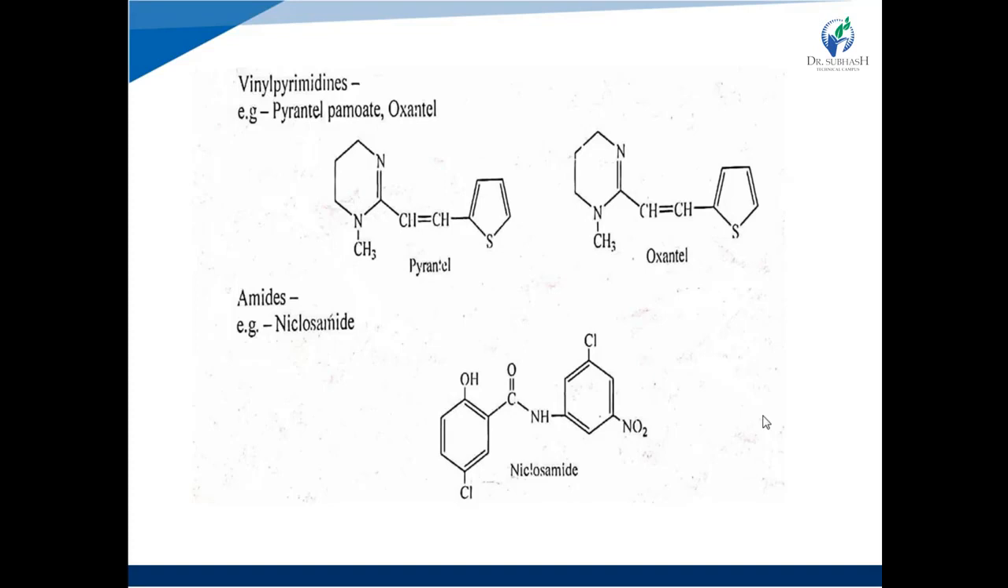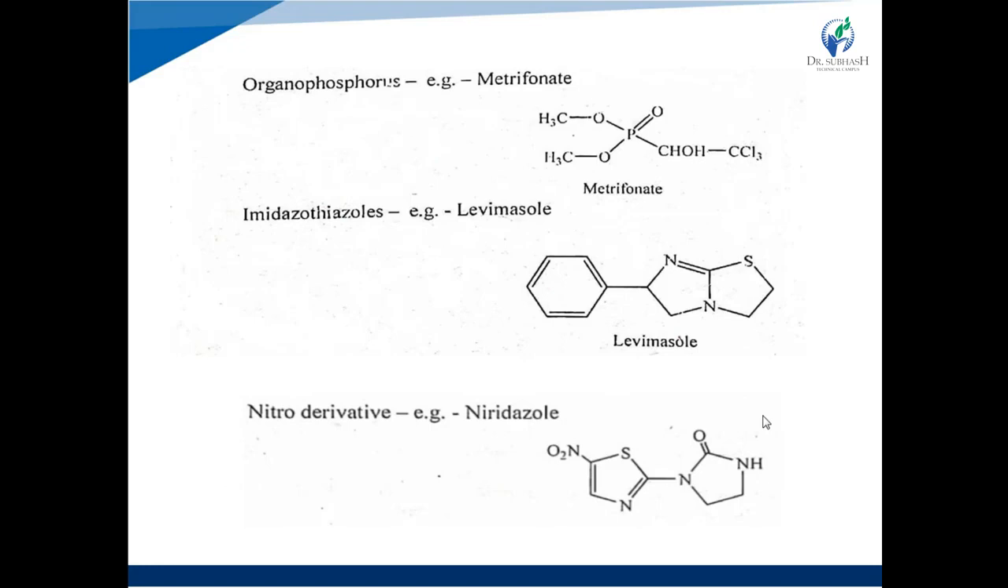Next, amides. Example is niclosamide. It contains the amide linkage or amide functional group. Same structure, 2 aromatic rings are bound with a CONH amide function. CONH, that is the amide group. Right? Next one is organophosphorus compound, that is metrifonate. Now what is an organophosphorus compound? It is an organic compound containing a phosphorus atom. See in the metrifonate structure there is the presence of a phosphorus atom. Right?